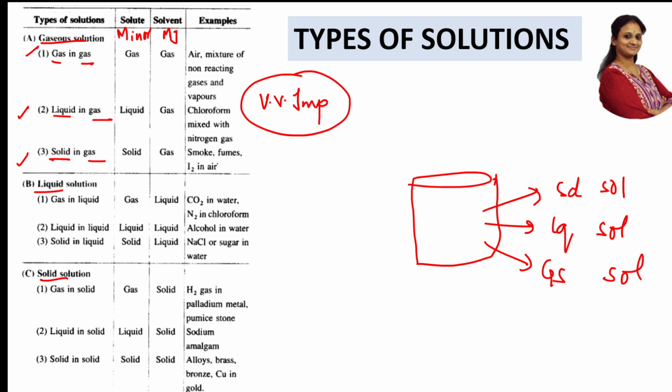Very important. Next variety of solution is liquid. In liquid solution, what do you have? Gas is solute, liquid is solvent. Second, liquid in liquid. Third, solid in liquid. And these are the examples. The third variety is solid solutions, and these three are the examples which you should remember.